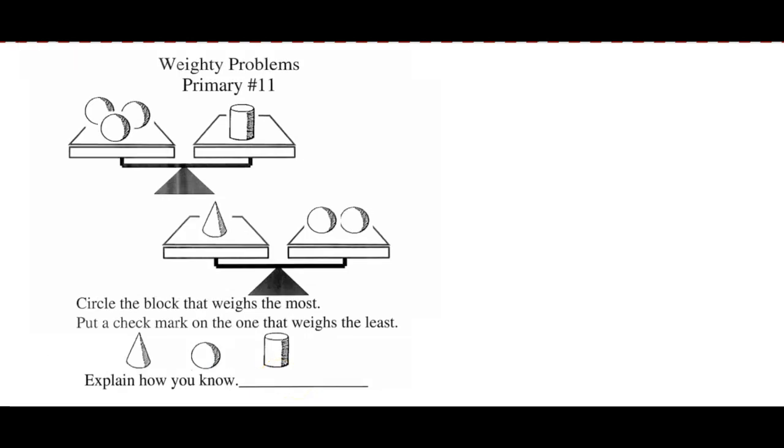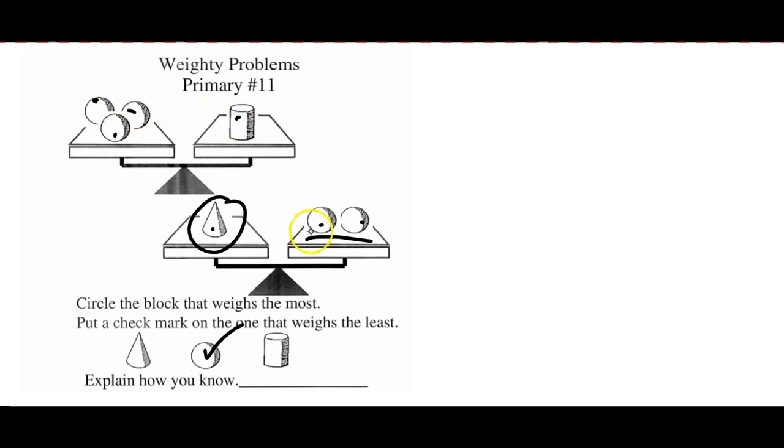And then the last one we're practicing today, let's look at this one. We've got which one is the heavier one again. Let's see, we know that a cone is equal to 2 spheres. So a cone is going to weigh more than a sphere. So a sphere is going to be the least. It says put a check mark on the one that weighs the least. So that one's going to weigh the least because you got to add 2 for a cone, you got to add 3 for a cylinder.